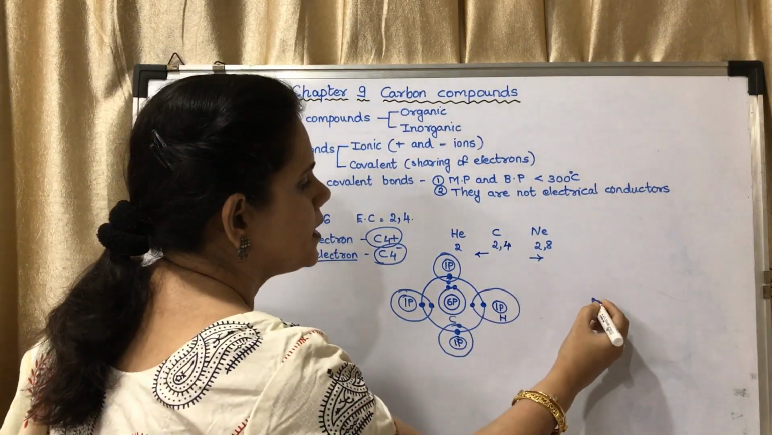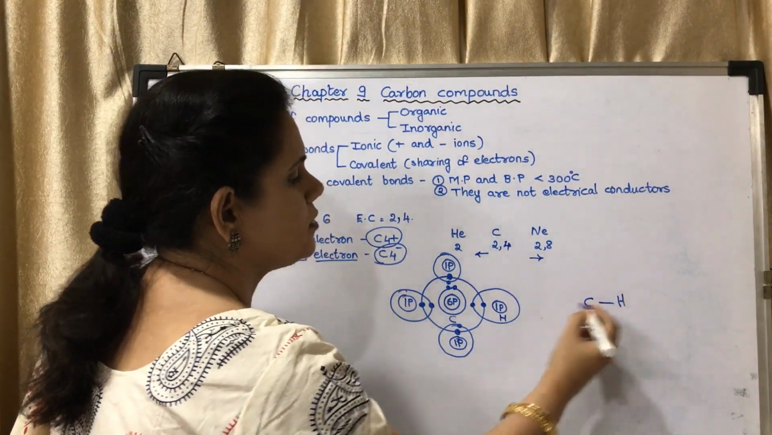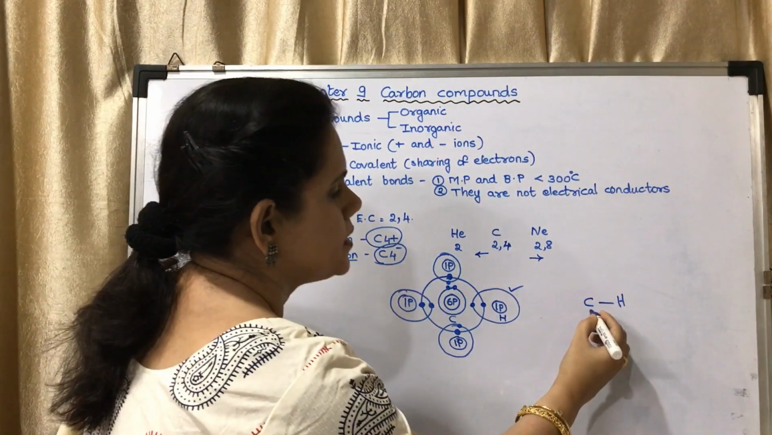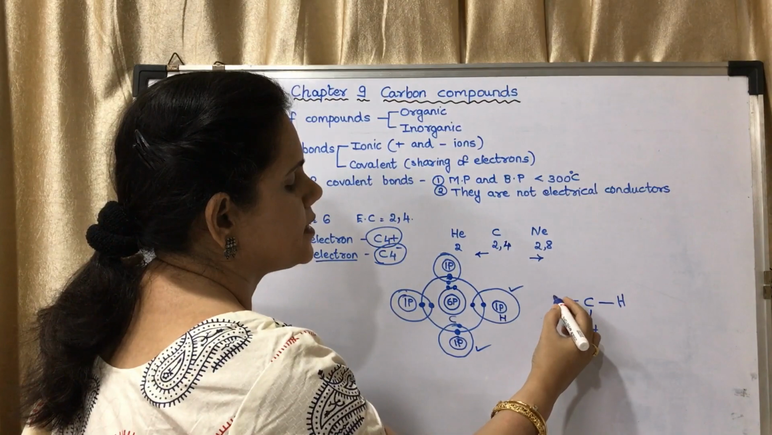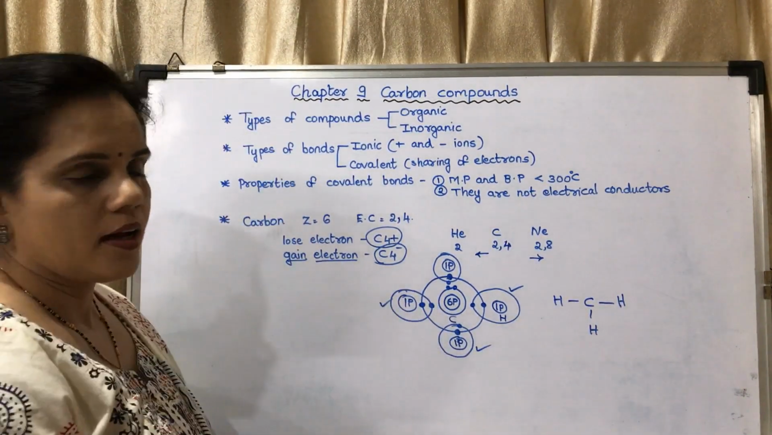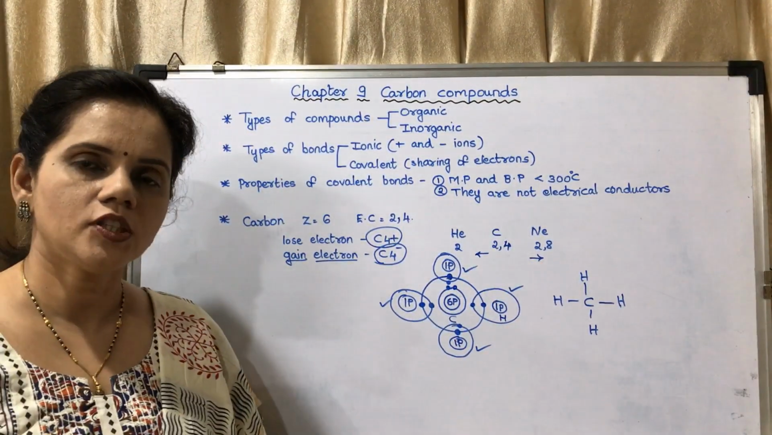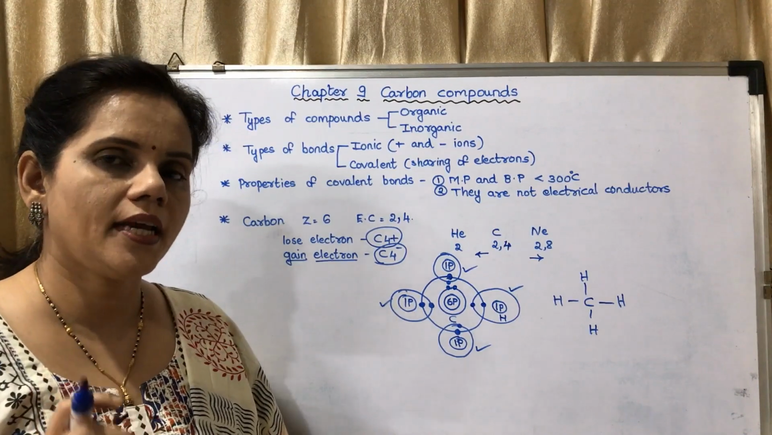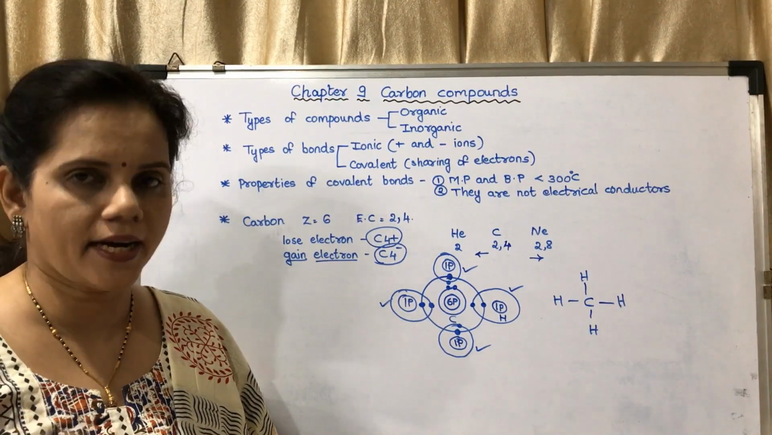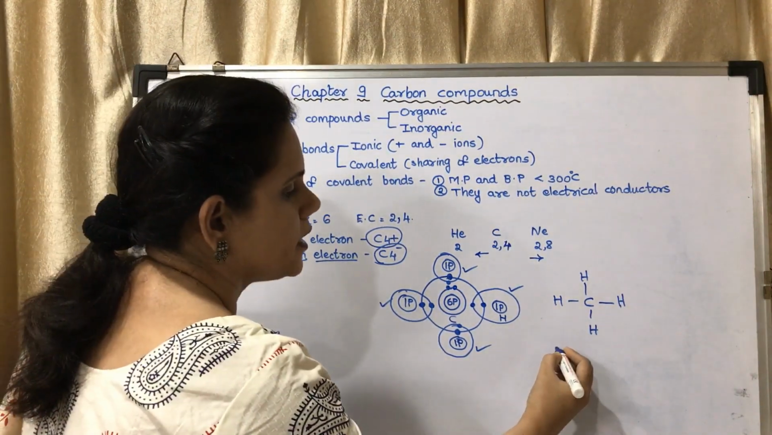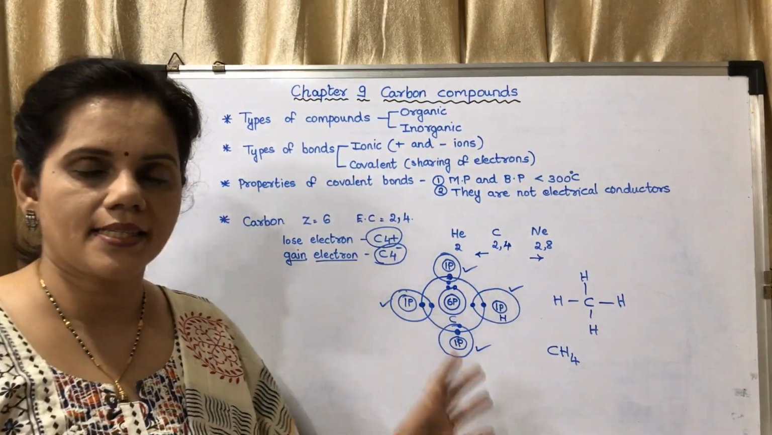So here you may see there is C in the center. This is 1 hydrogen. This is another hydrogen. This is the third hydrogen. And this is the 4th hydrogen. So it has shared 1 electron each with 4 hydrogen atoms. So what will this compound become? This compound becomes CH4. This is an example.